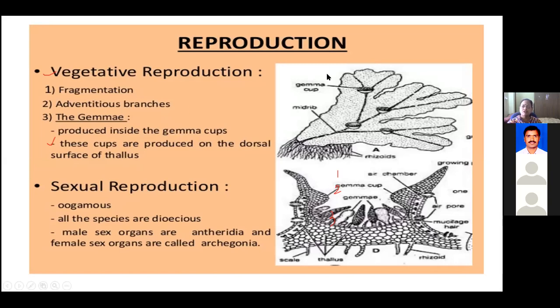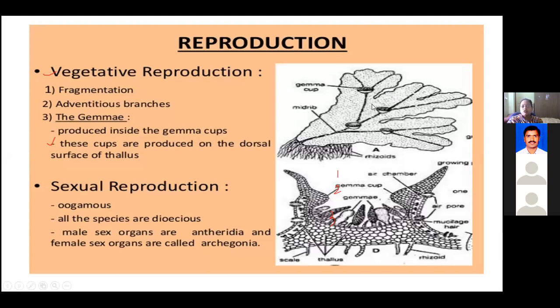And fragmentation: if any part of this thallus gets separated from the main plant, that fragment or piece of the thallus has the capacity to develop rhizoids from the ventral side, and it can behave like a new plant again. So that is fragmentation. And adventitious branches also. That means any branch or any lobe of this Marchantia, if it gets separated, can develop into a new plant.